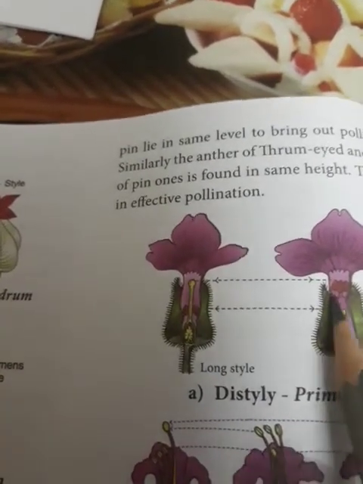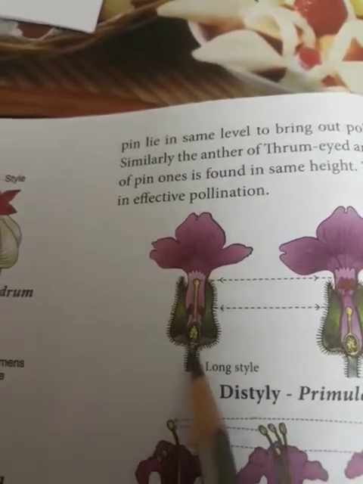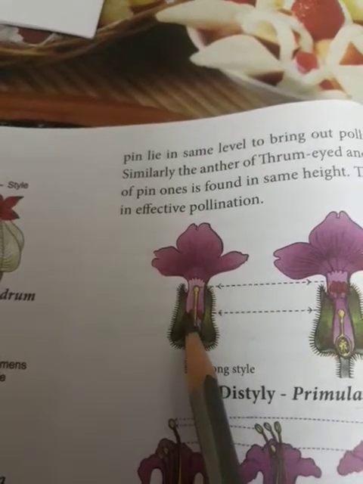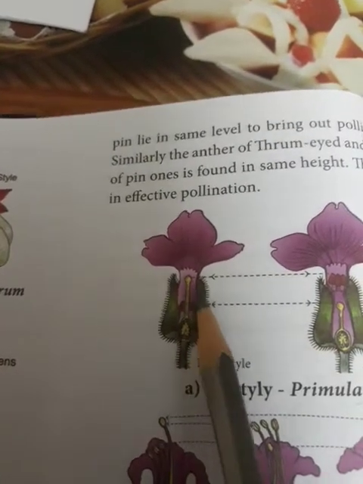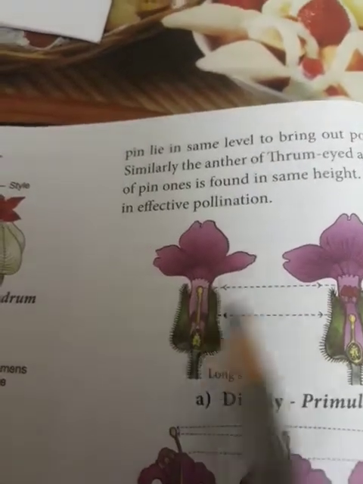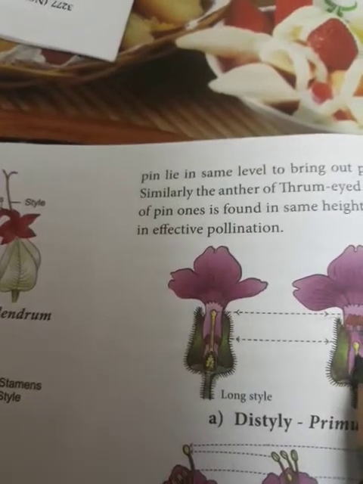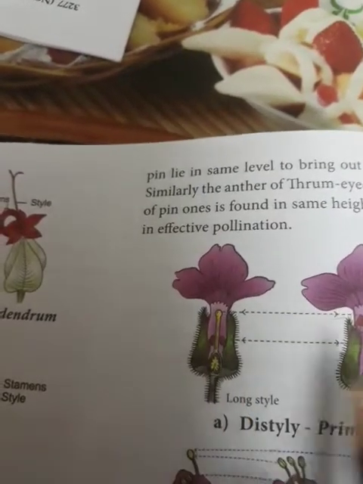Here we can see the stamens are located far away from the stigma, but in case of long style, the stamens are located far below the stigma. So for pollination, two different flowers are needed. So cross pollination will be taking place between the flowers. So it is called distyly.